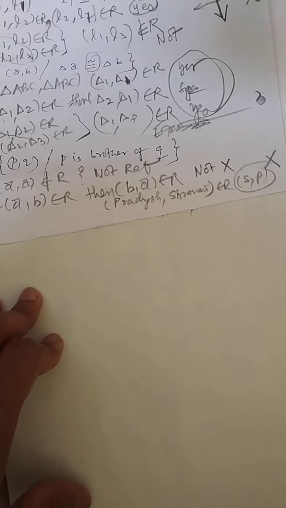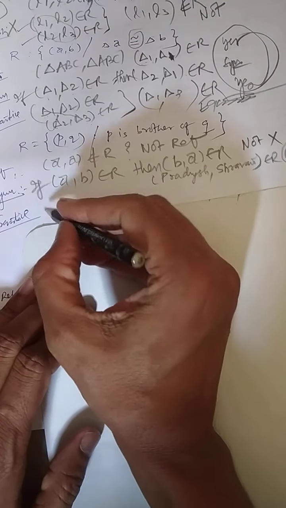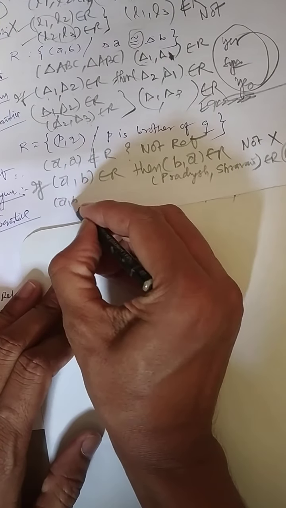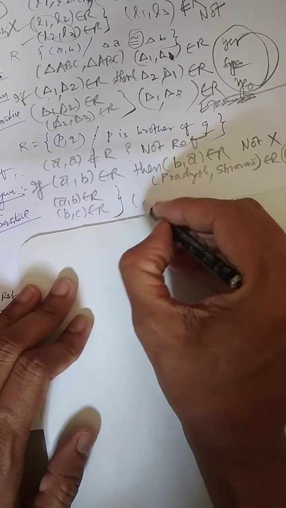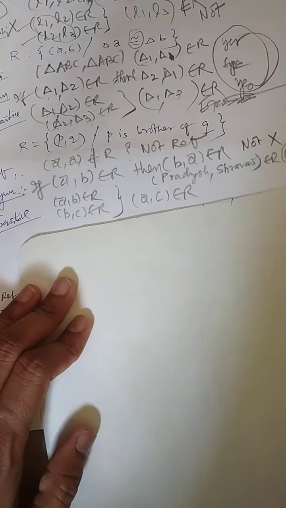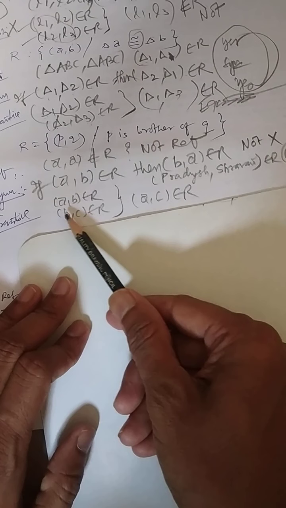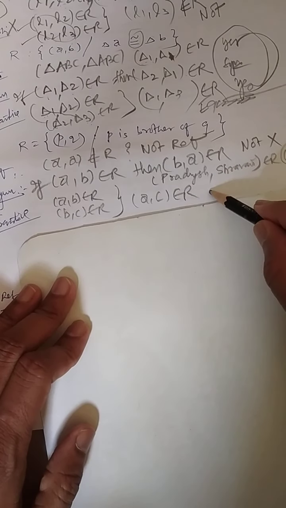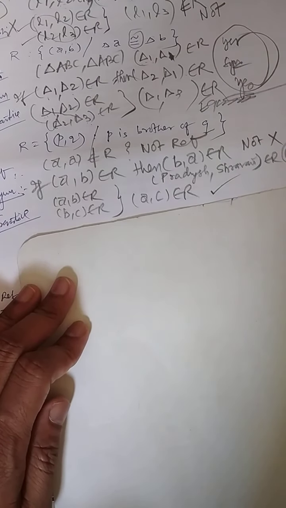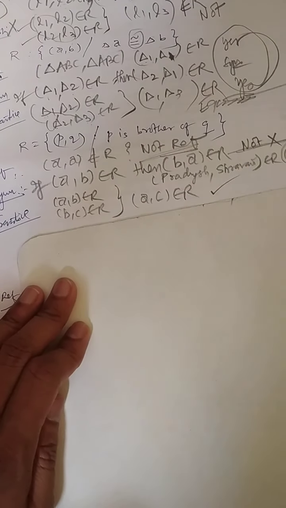So that kind of thought you have to develop when testing reflexivity and symmetry. Now (A, B) belongs to R, (B, C) belongs to R, then can you say that (A, C) also belongs to R? Here, A is brother of B, B is brother of C, then A is brother of C. Do you agree? And whether it is true for all? In my way, this relation is transitive. So what is this particular relation? It's not reflexive, not symmetric, but always transitive.